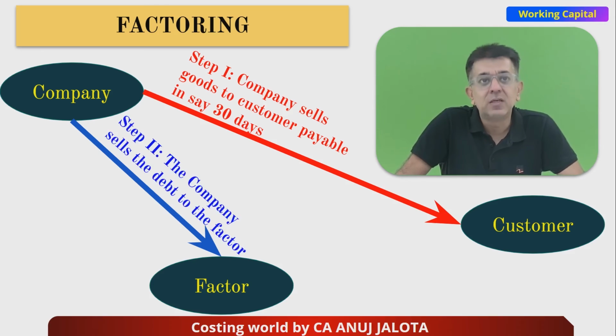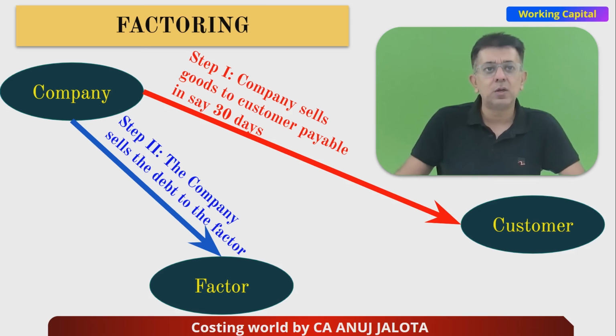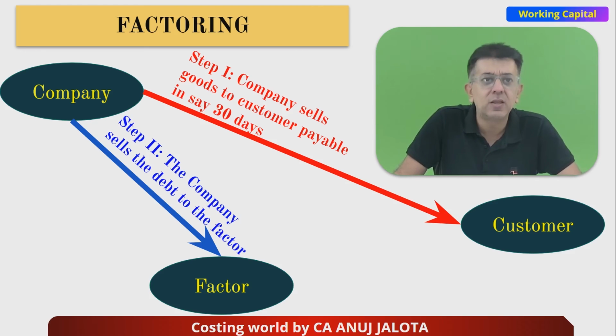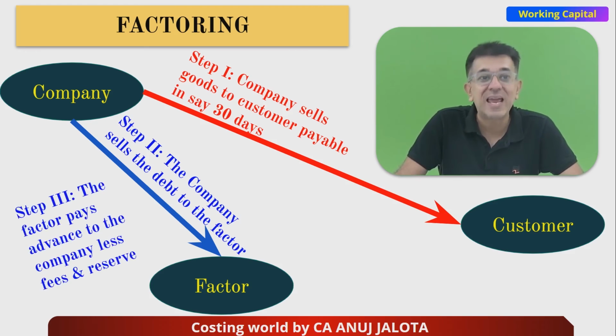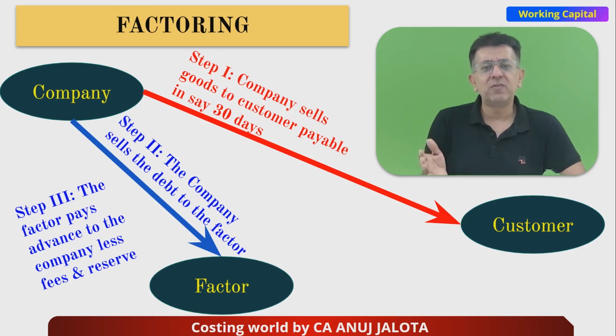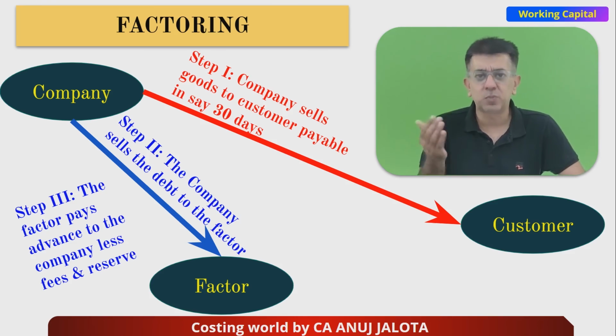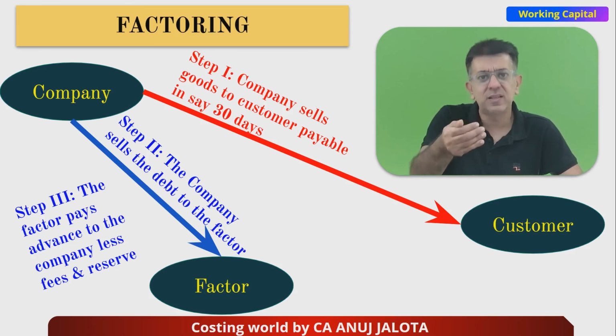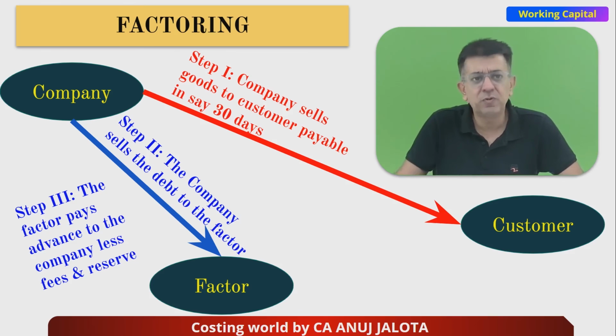Once they go to the factor, they sell the invoices that they have raised against a customer to this factor. The factor will do all the credit checks to ensure that it's not a fraud transaction. Once all the checks are done, the factor gives an advance to the company. Whenever it gives an advance, obviously it deducts the fees. It deducts the reserve. Reserve is just that nobody will give you the complete amount. If you keep something as mortgage, you will always get a loan which is lesser than the amount of the security. So reserve is there for that.